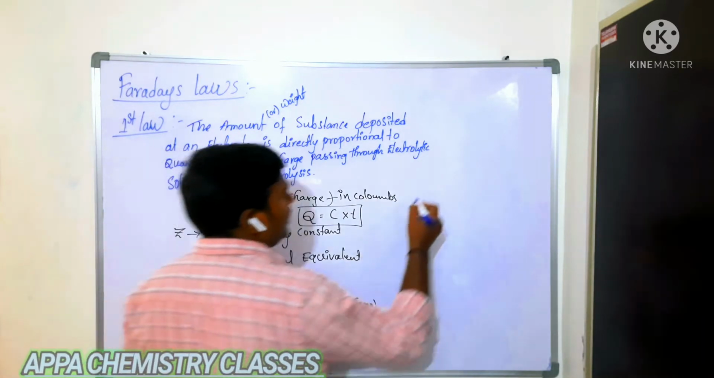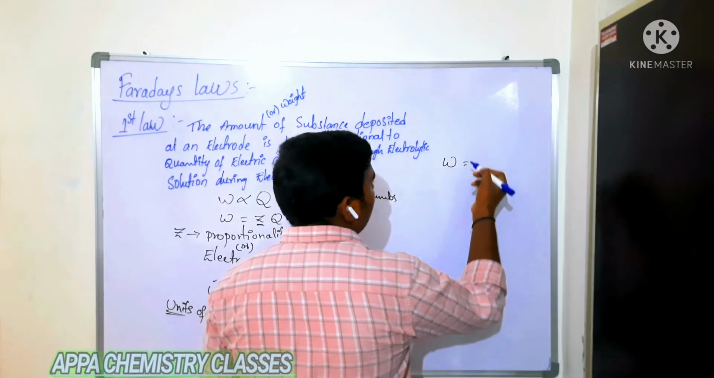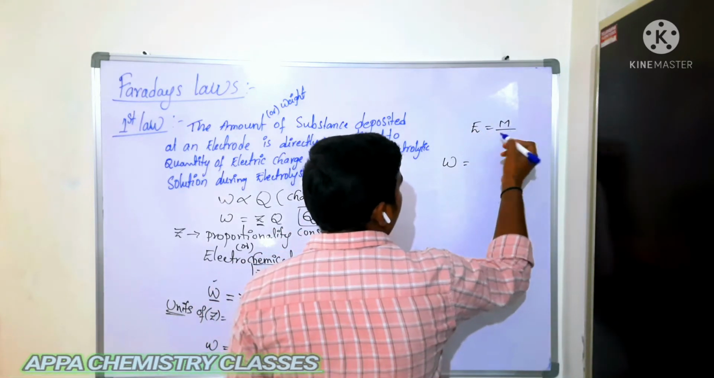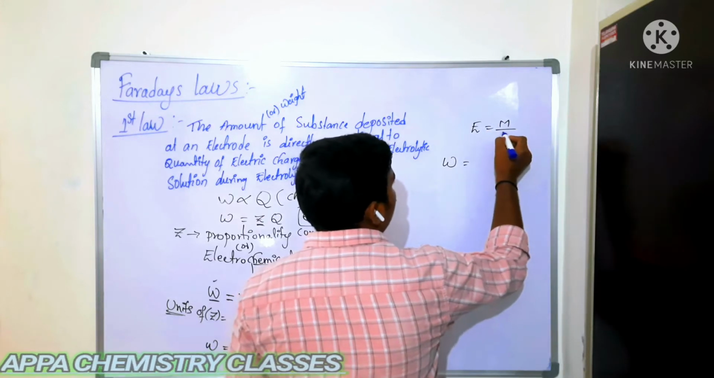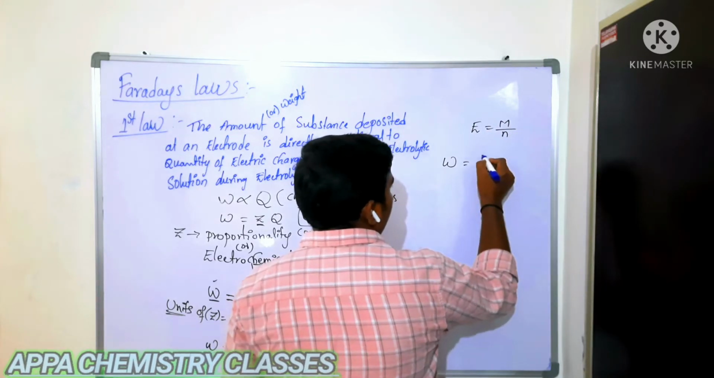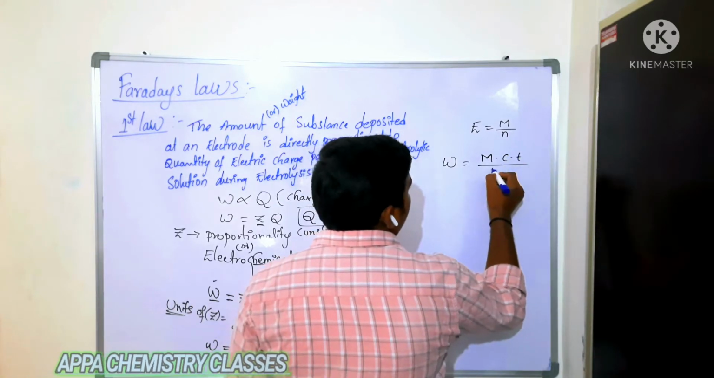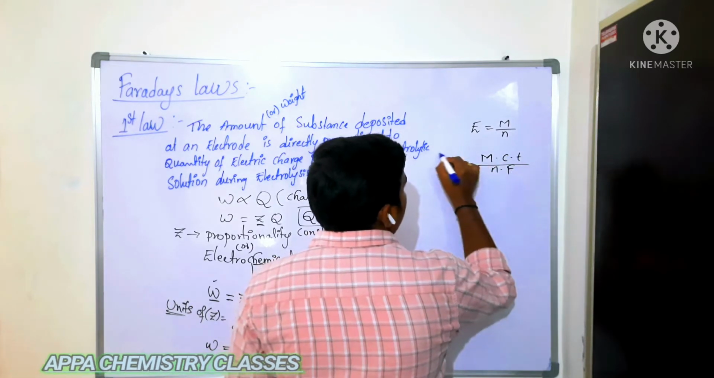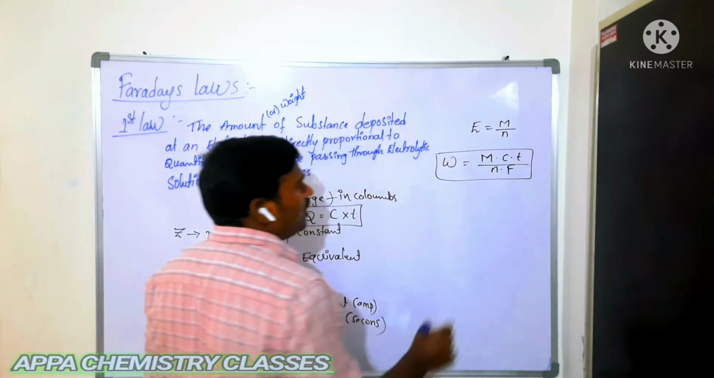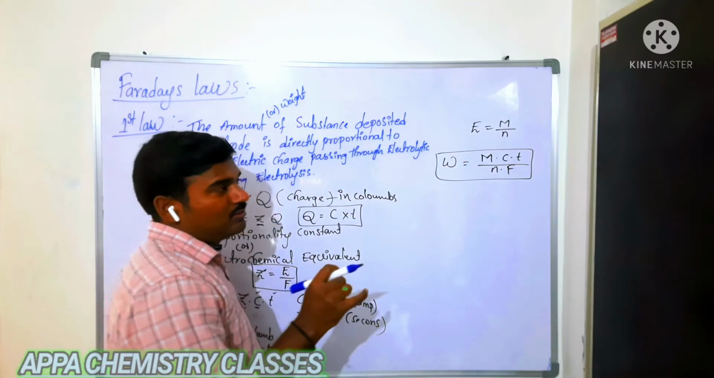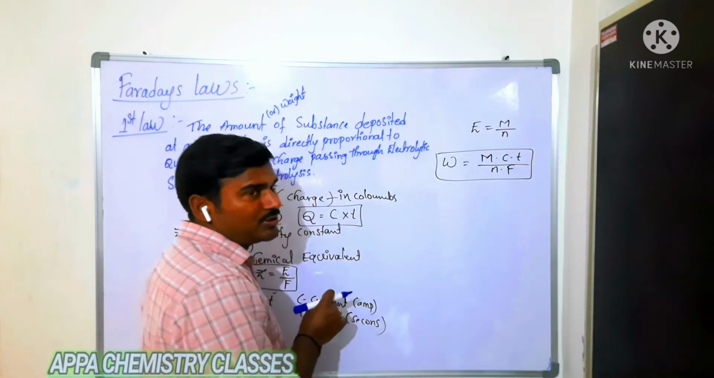So E into C into T by F. From this, what can you write? W is equal to equivalent weight. How will you get it? Atomic mass of the element which is deposited at the electrode divided by valency. So W equals M into C into T by N into F. This is the formula to calculate the amount, or weight, of electrolyte which is deposited at the electrode.